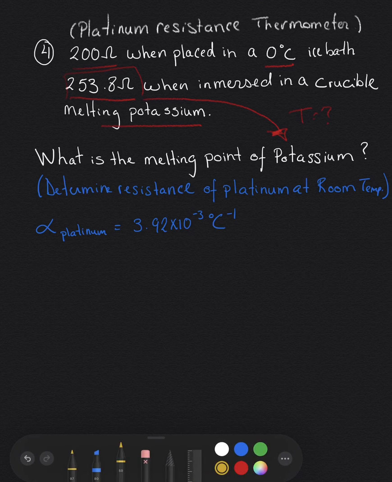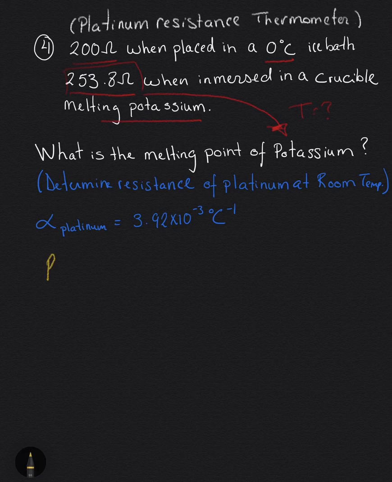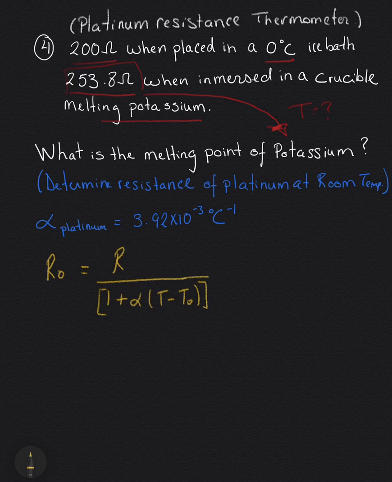All right, so I'm going to write the equation to solve for R naught. So here, just like before, I can say that R naught is equal to R divided by 1 plus alpha T minus T naught. Okay. So I rearrange this equation for R naught. Alright, so I'm going to simply plug in the values here.